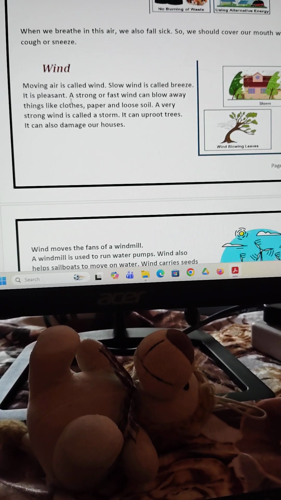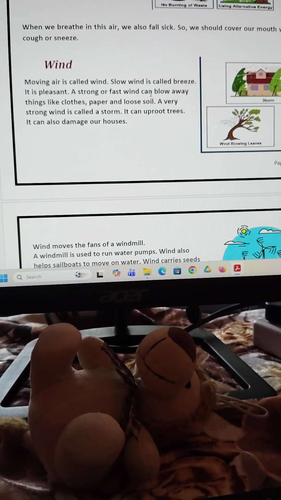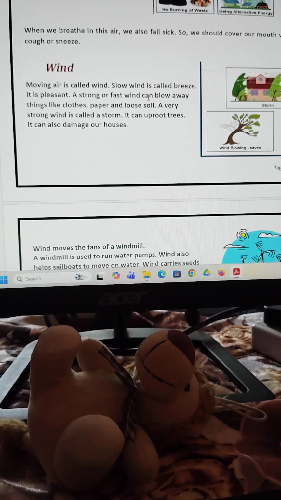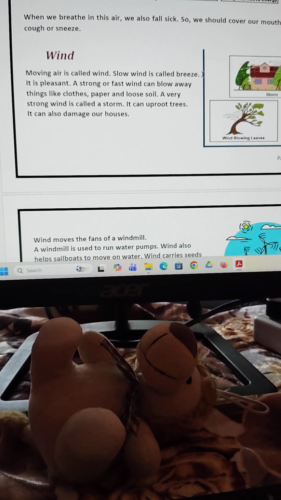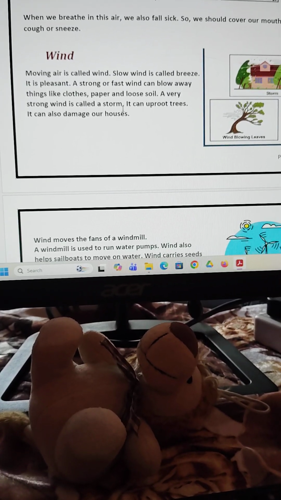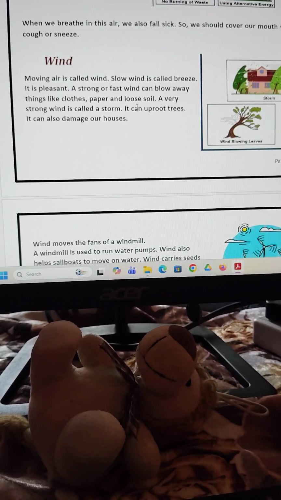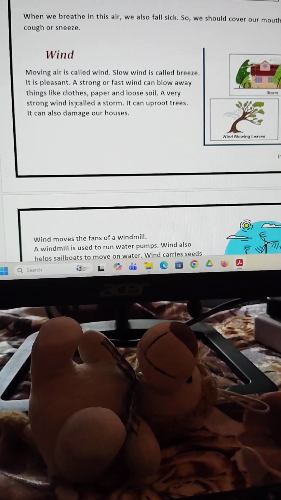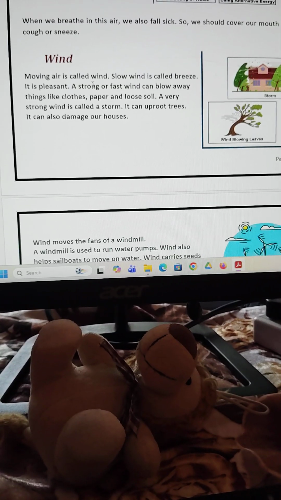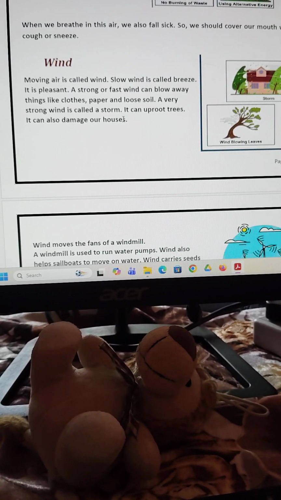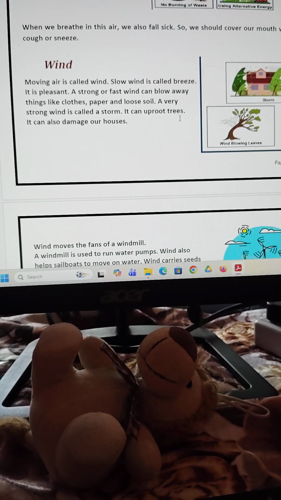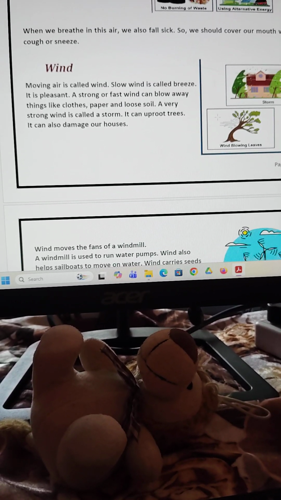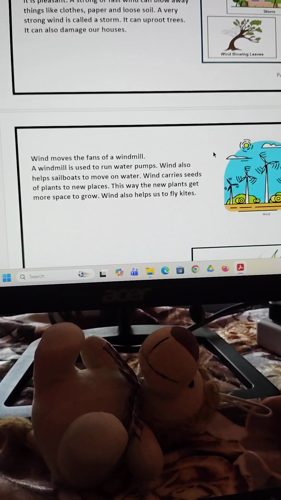So the slow wind is called breeze. That type of breeze we see every day. But when a strong and fast wind comes, in the rainy season we see that type of wind, and it is called a storm, and it can uproot the trees and damage the houses also.